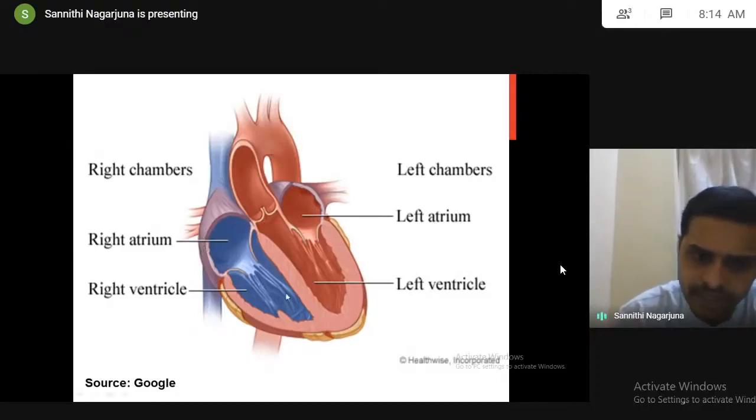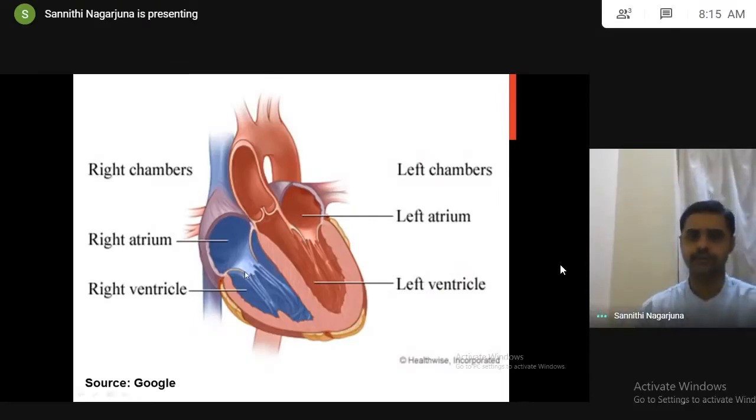From the right atrium, blood enters the right ventricle through the opening of a valve called the tricuspid valve, made up of three flaps, three cusps. From the right ventricle, blood reaches the lungs, where blood undergoes purification.